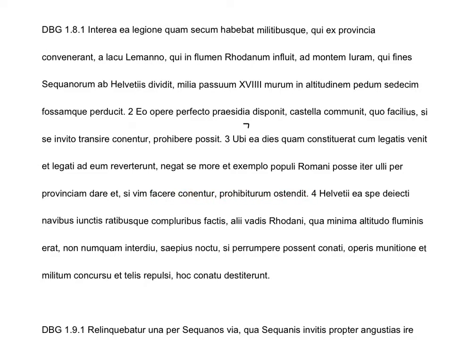Okay, ubi. That introduces a dependent clause. It starts here and it ends at the comma. So that is not your main sentence. It is a dependent clause.